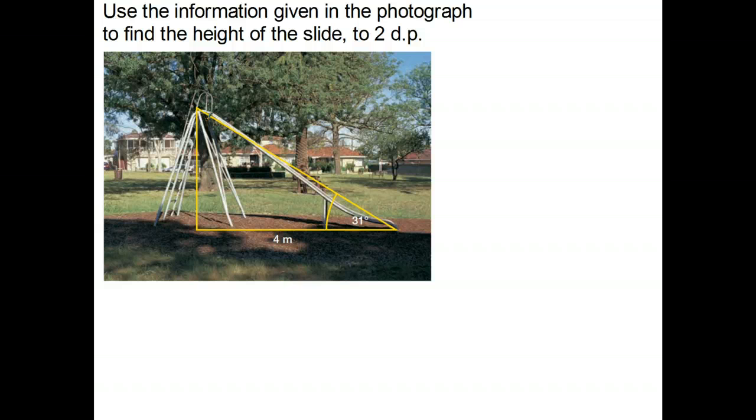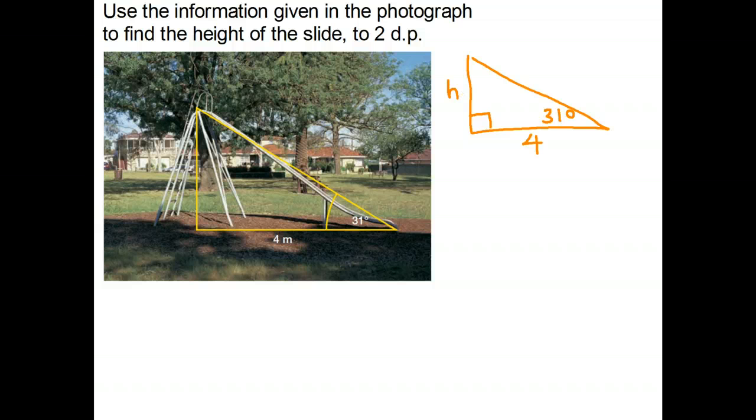Well, the first thing I always do with questions like this is I redraw the diagram. I draw what's called the mathematical diagram, and that basically is the diagram that only shows the information that we need to solve the problem. So there's the right angle triangle. That length is 4. That angle in there is 31 degrees, and we're trying to find the height. Okay, now we can just go ahead and do what we did before.